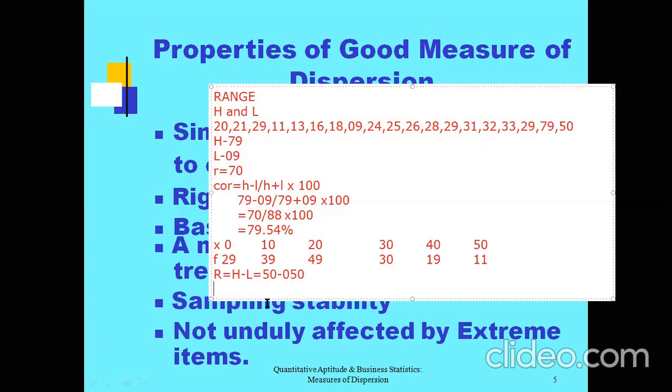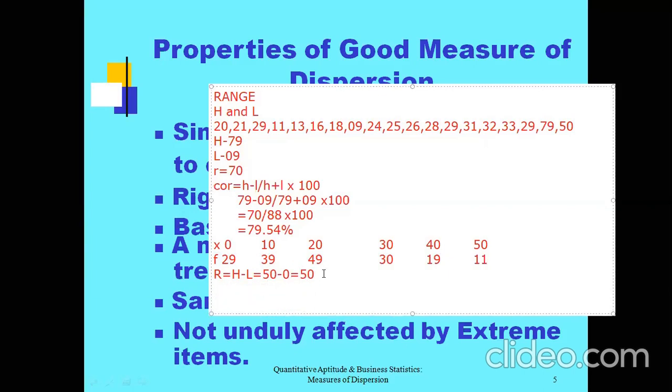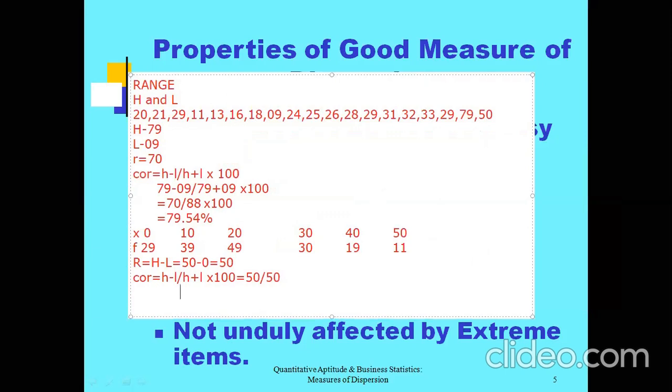And can you tell me your coefficient of range? How to calculate it? The coefficient of range is always highest value minus lowest value divided by highest value plus lowest value, and the entire factor multiplied by 100. That is 50 divided by 50 multiplied by 100. So how much percent will you get? Yes, it is 100%. That is your coefficient of range. So this is how we do the problem in case of discrete data.